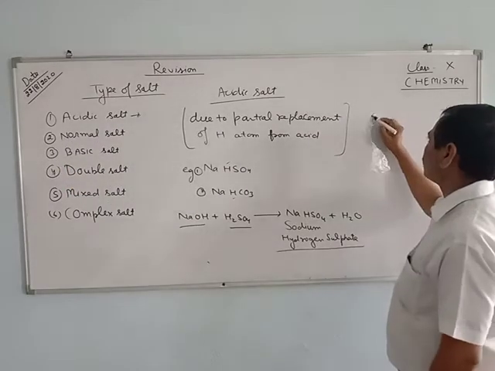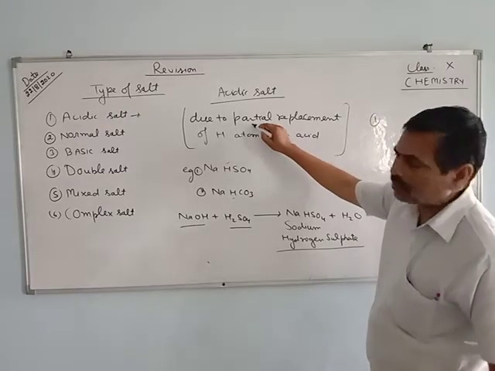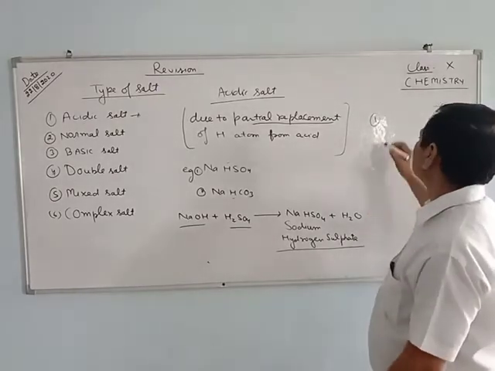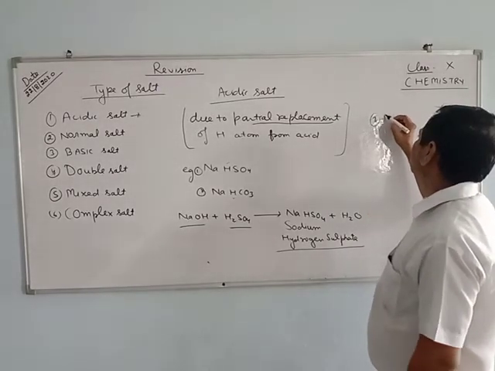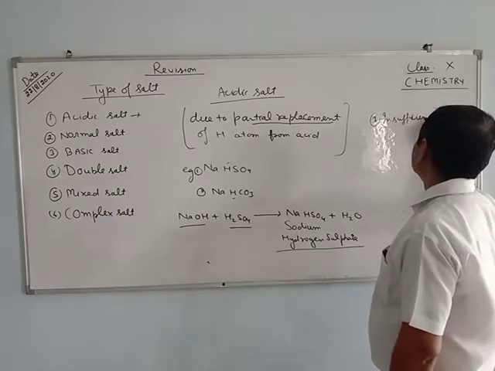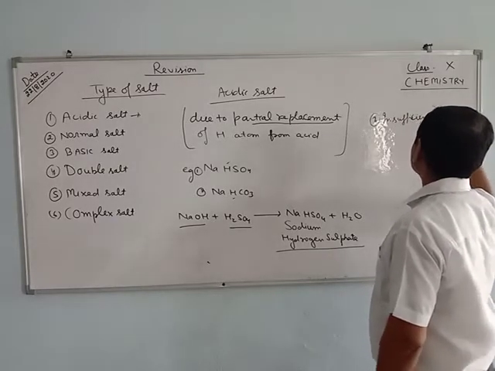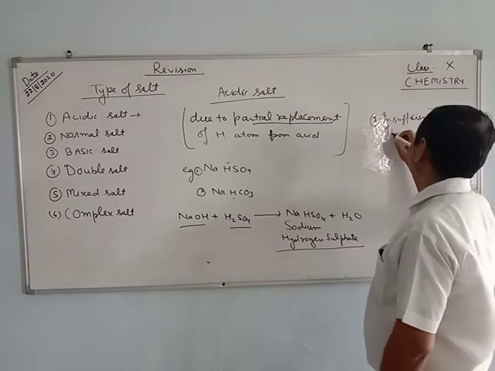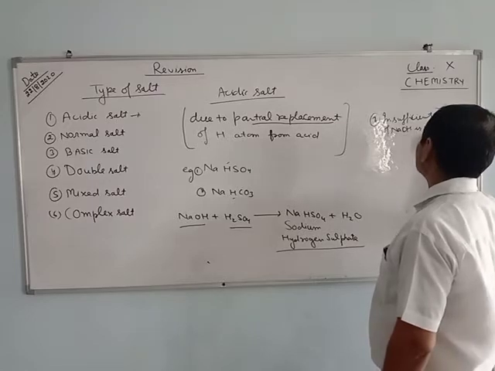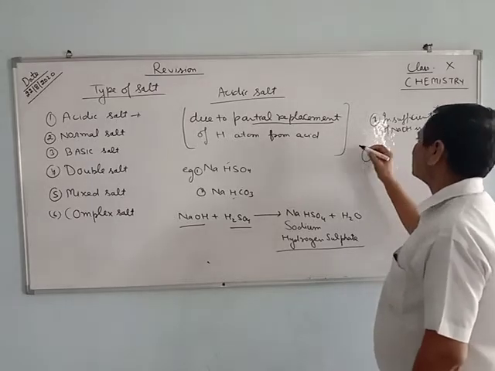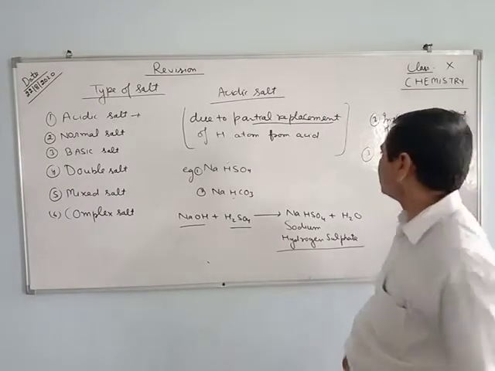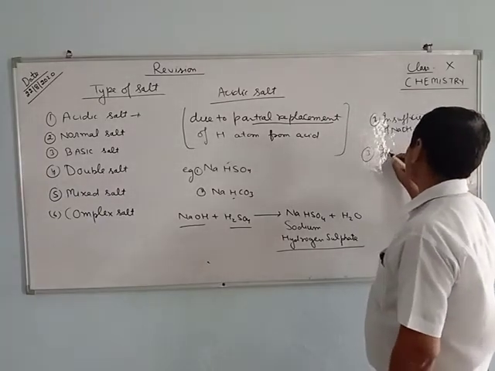Yes, these salts are formed due to the partial replacement of hydrogen atom from the acids, and an insufficient amount of base, NaOH, is used. In the formation of acidic salt, incomplete neutralization takes place.